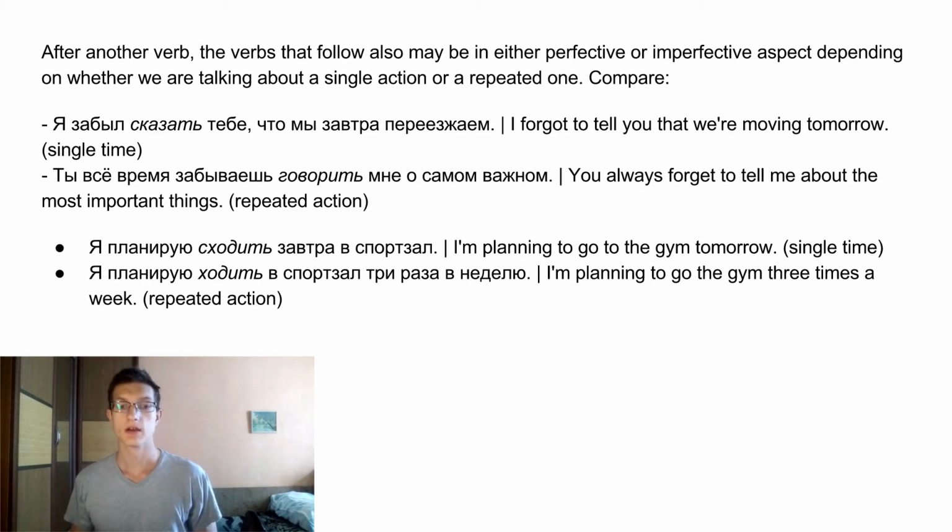Another example. Я планирую сходить завтра в спортзал. I'm planning to go to the gym tomorrow. Again, this is a single action. Tomorrow. One time. Я планирую ходить в спортзал 3 раза в неделю. I'm planning to go to the gym 3 times a week. Repeated action. Imperfective aspect. So this is it for today.